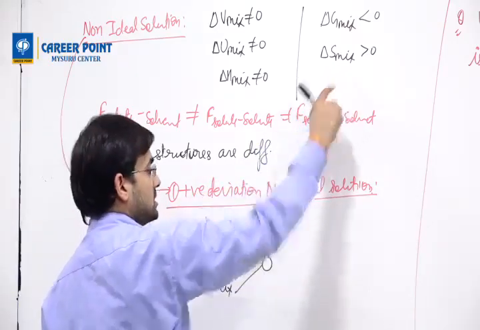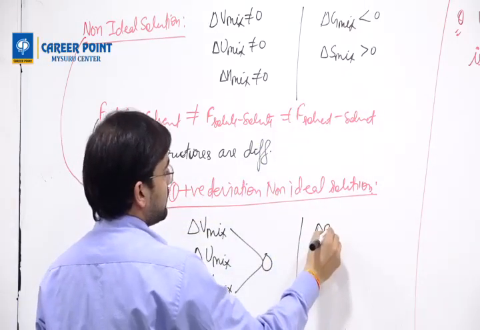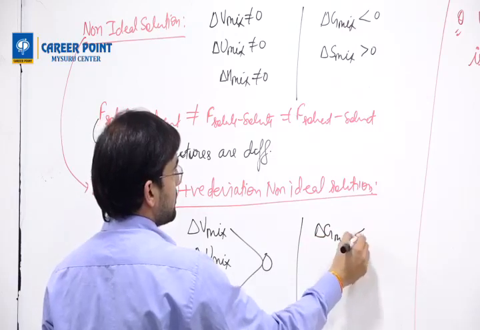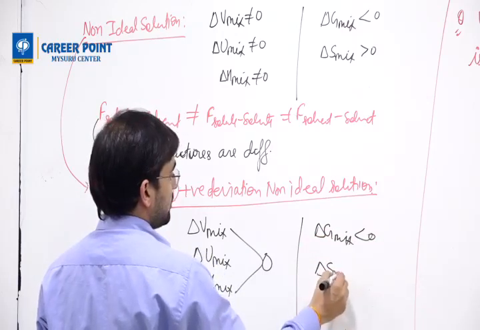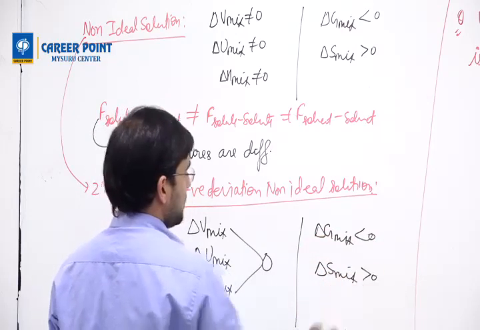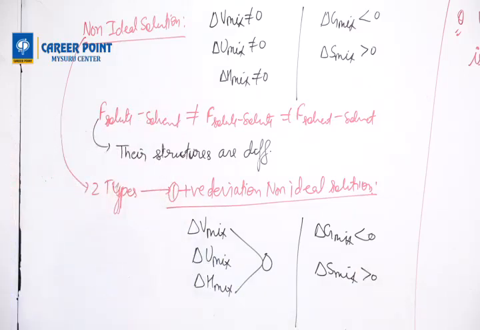That stays as it is. Delta G mixture is less than 0. Delta S mixture is greater than 0.